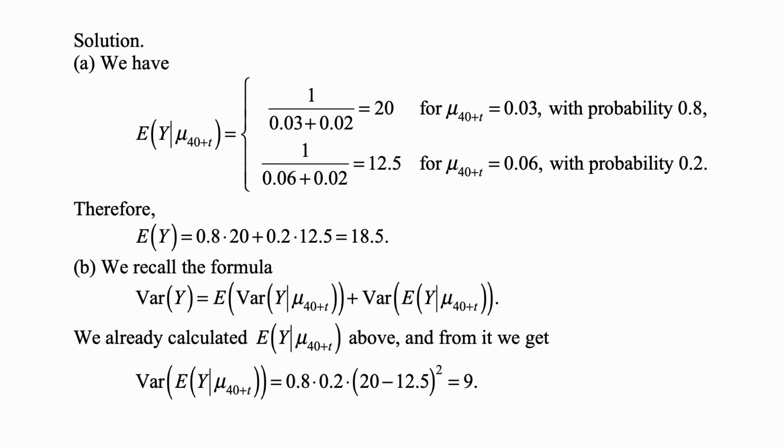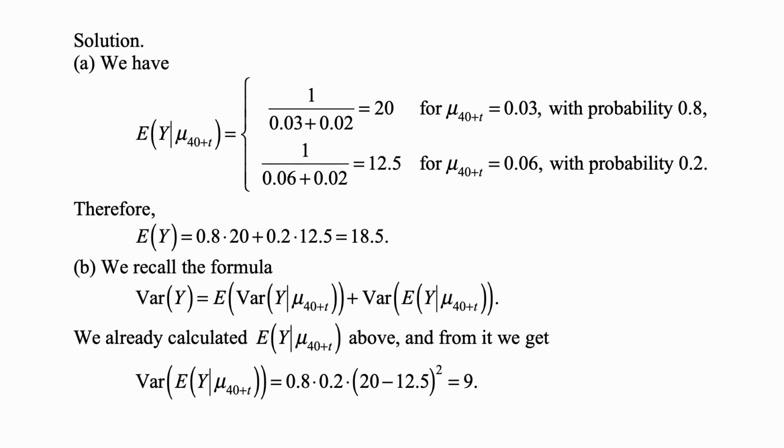To calculate the variance, we recall the formula that the variance of Y is equal to the expected value of the variance of Y given the force, plus the variance of the expected value of Y given the force. That's a standard formula for the relationship of conditional variance to overall variance. You need to know it, of course. You should know it from exam P. We just calculated E of Y given the force in part A, so we have it. And from it, we can calculate the variance of this expected value.